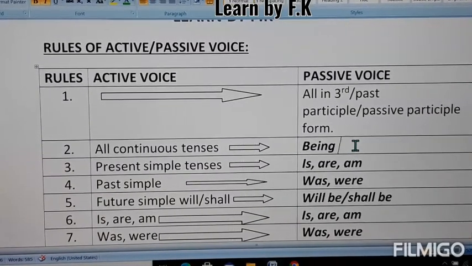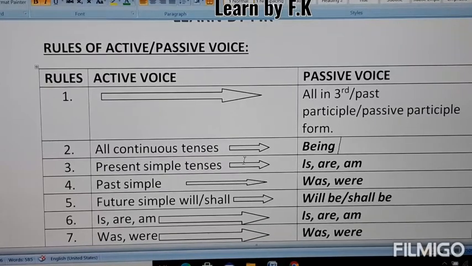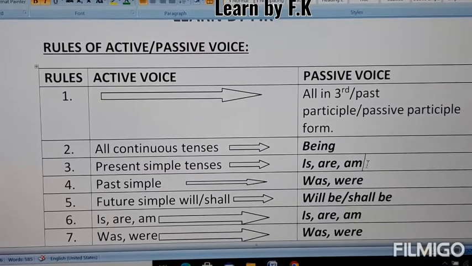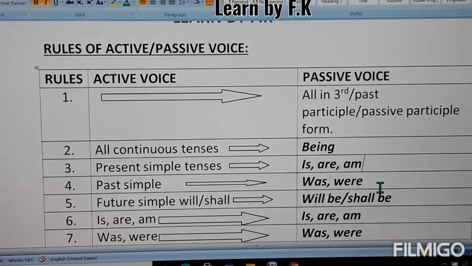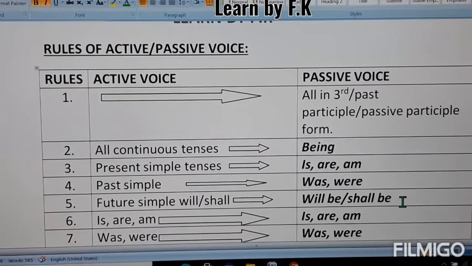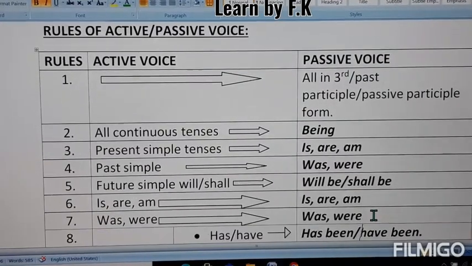Rule number 3: in present simple tense you have to use is, am, are in the passive voice. For the past simple tense you have to use was or were in the passive voice. In future simple tense, will or shall is converted into will be or shall be in the passive voice. And is, am, are should be the same as is, am, are. Was, were should be the same as was, were.